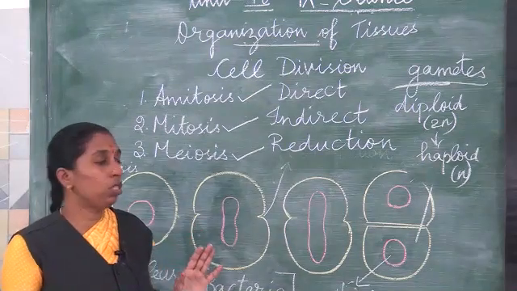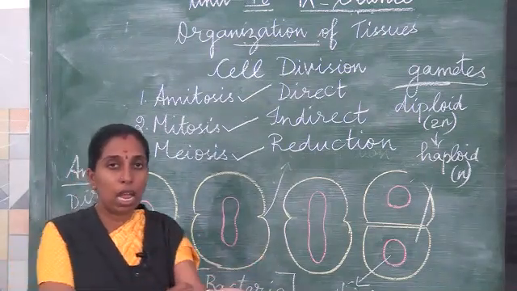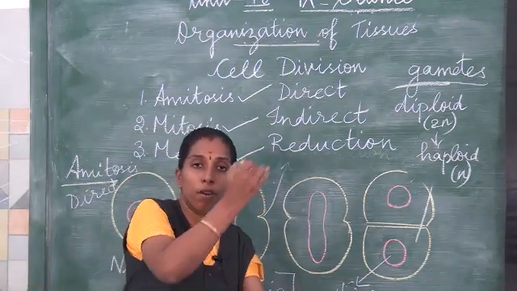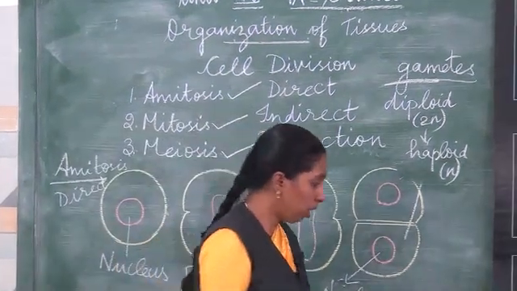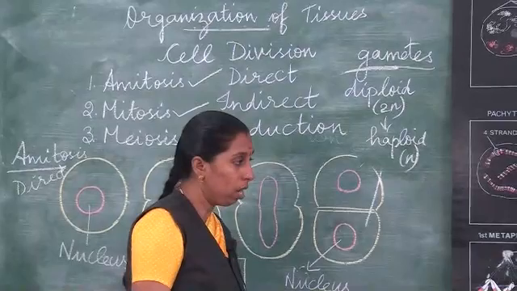Now in each cell we have received chromosomes, one from the father and one from the mother. So we call them maternal chromosome and paternal chromosome.